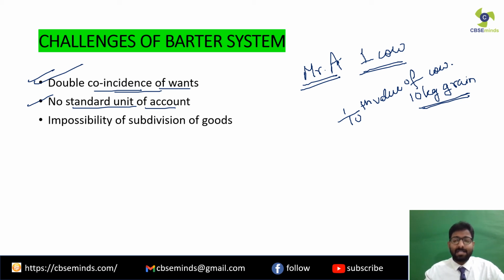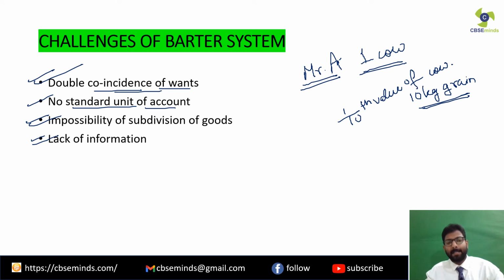Now, how will this transaction take place? Can you cut the cow, just chop off the 1/10 part of a cow? Is that possible? Is that a sane thing to do? Of course not. So there is impossibility of division of goods. Next drawback, lack of information.